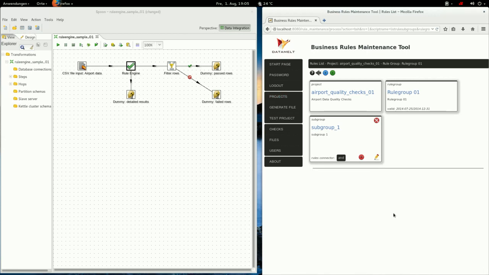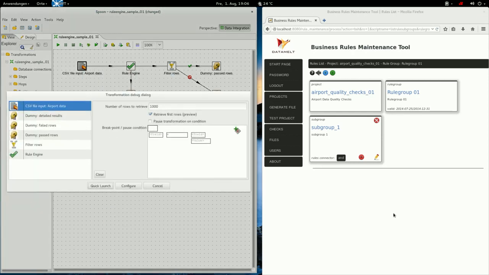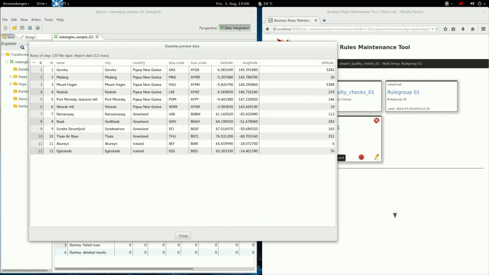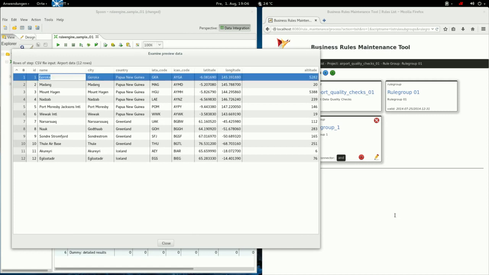Wait, let me show you a set of example data here so that you know what our data looks like. Okay, so we have an ID in each row, the name of the airport, the city where the airport is, the country.